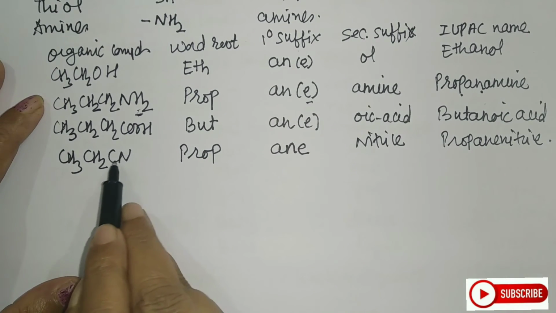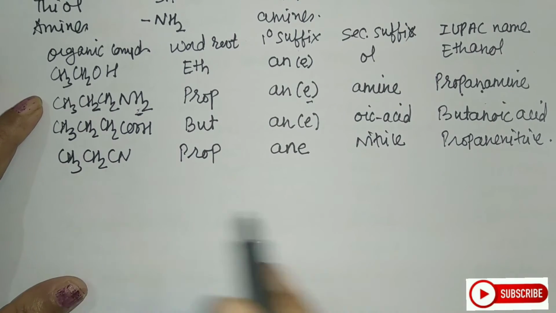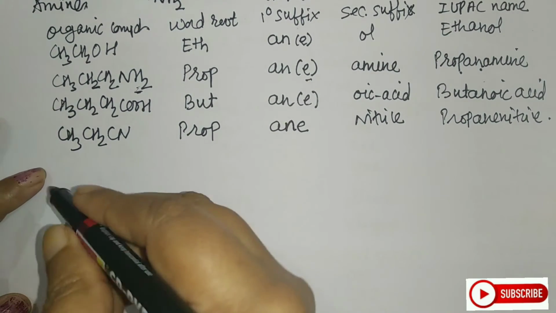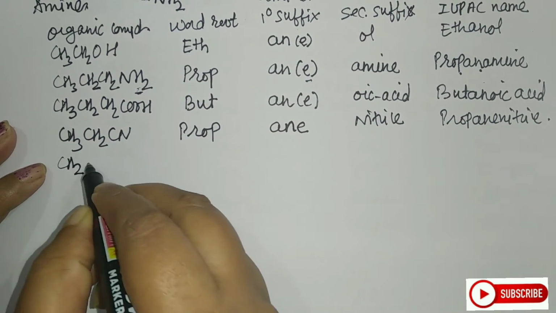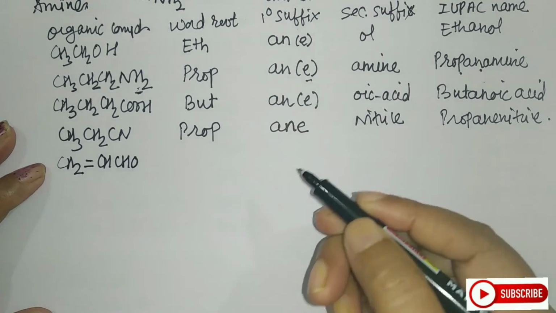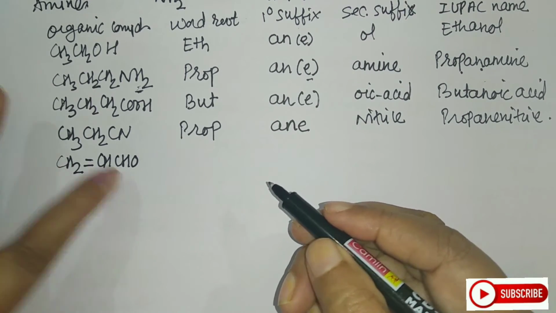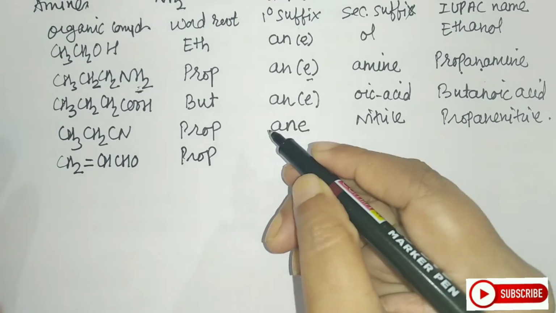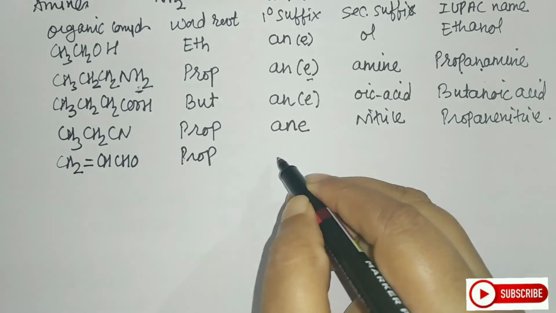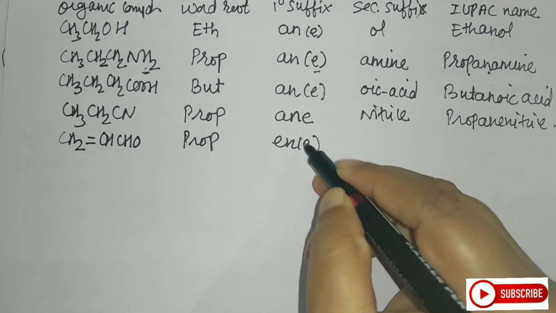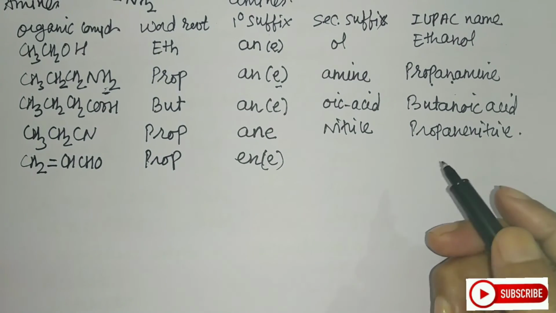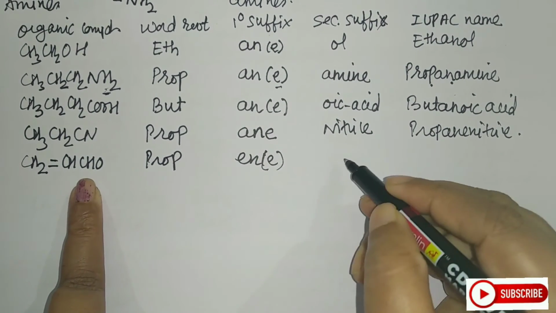Because here, if you see, there is a triple bond between carbon and nitrogen. That is a cyanide group. Move on to the next one, that is CH2=CHCHO. Count the number of carbon atoms: 1, 2, 3. Then again it is prop. Now if you see there is a double bond, so it will be en, and this e I will keep in bracket. Now if you see the functional group, this is an aldehyde group, so it will be al.